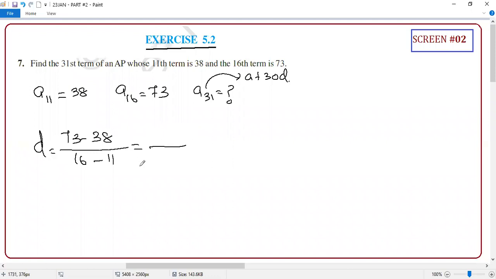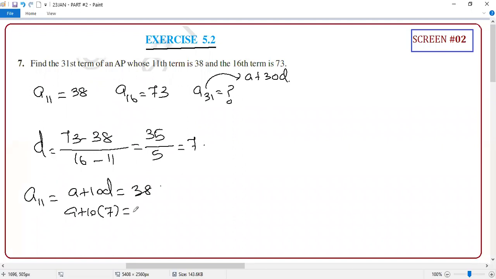73 minus 38 you got 35. And 16 minus 11 is 5. So D is equal to 7. Now take A11, which is A plus 10D equal to 38. So A plus 10 into D, where D is 7, gives A plus 70 equal to 38. 38 minus 70 is minus 32. So you got your D and your A.